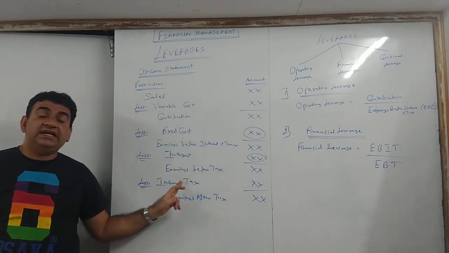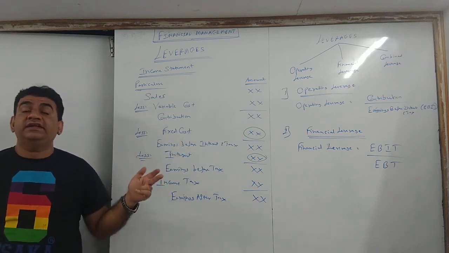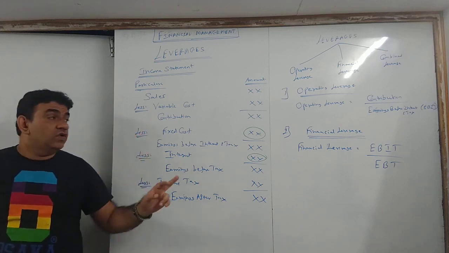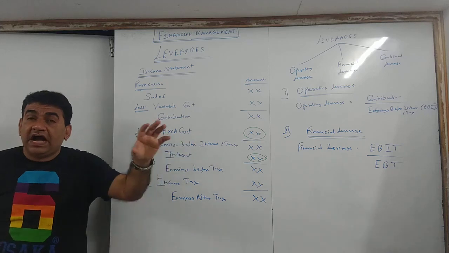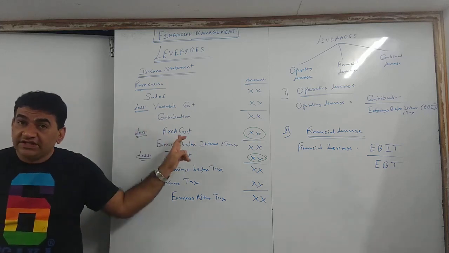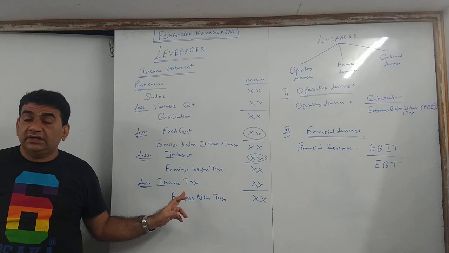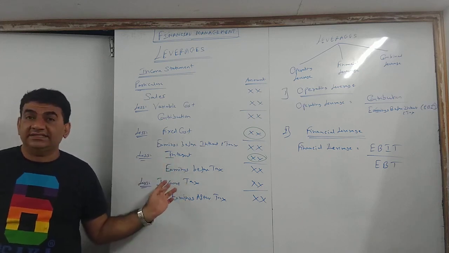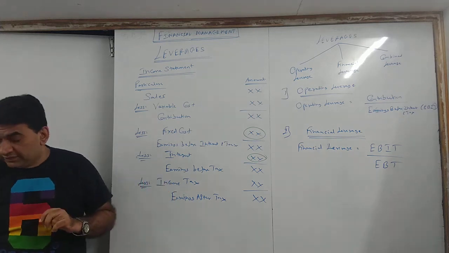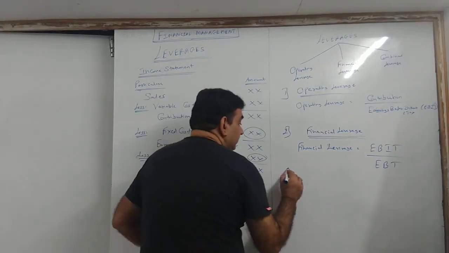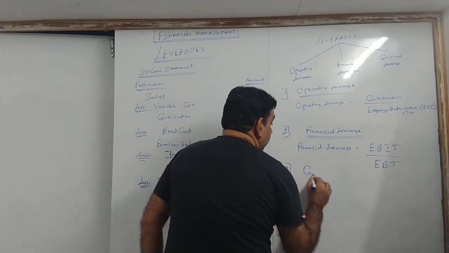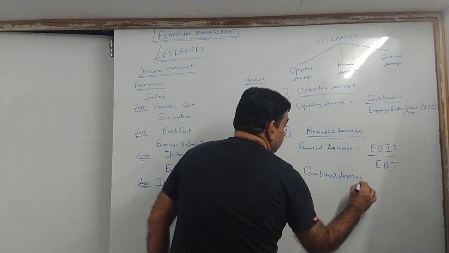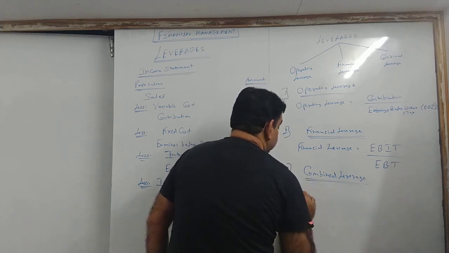So this leverage indicates how effectively I have used my loan funds, the money I have borrowed. Operating was what? How effectively I use my fixed cost. Finance is what? How effectively I use my borrowed funds on which I have paid interest. Clear? That's the logic. And now the third and the last one, we call it combined leverage.